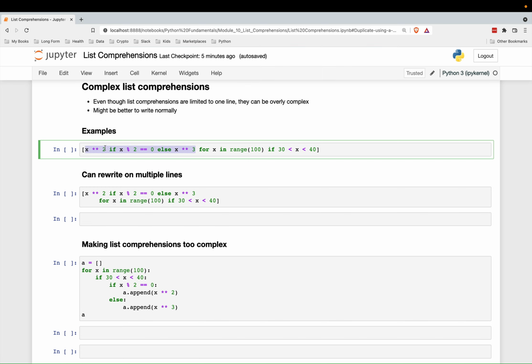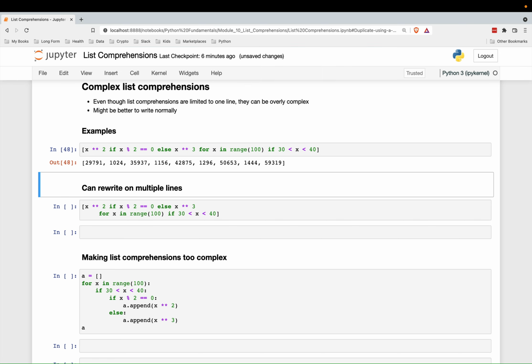So it'll square the number if it is even. Otherwise, it will cube it. So it'll take it to the third power. Let's go ahead and run this over here. So again, it's just those numbers 31 through 39, and cube it if it's odd, and square it if it is even. So you can see the even numbers will be much smaller than the odd ones.